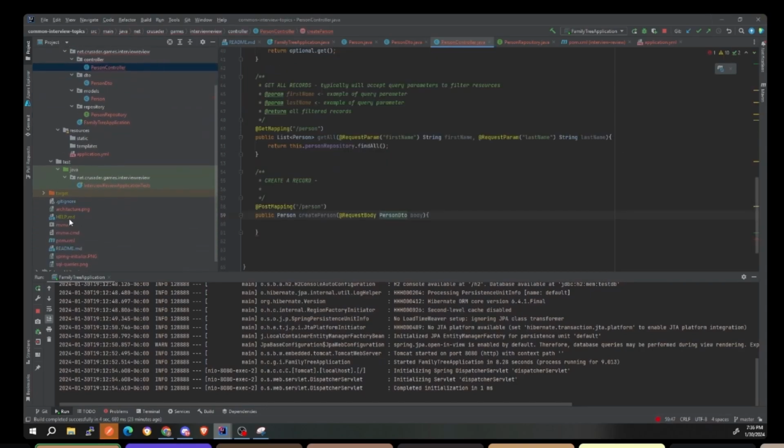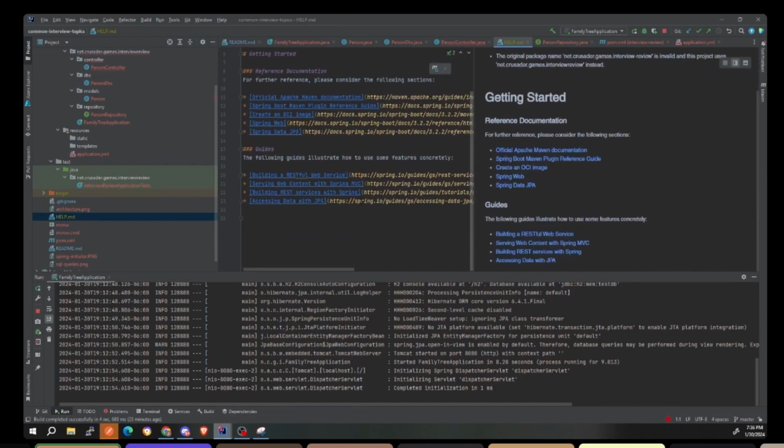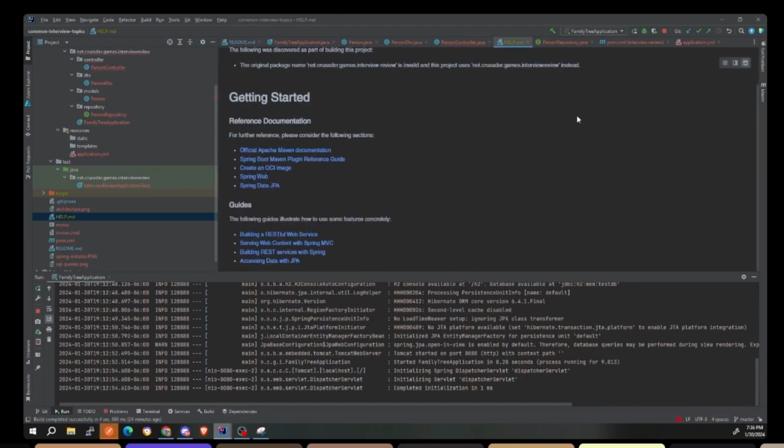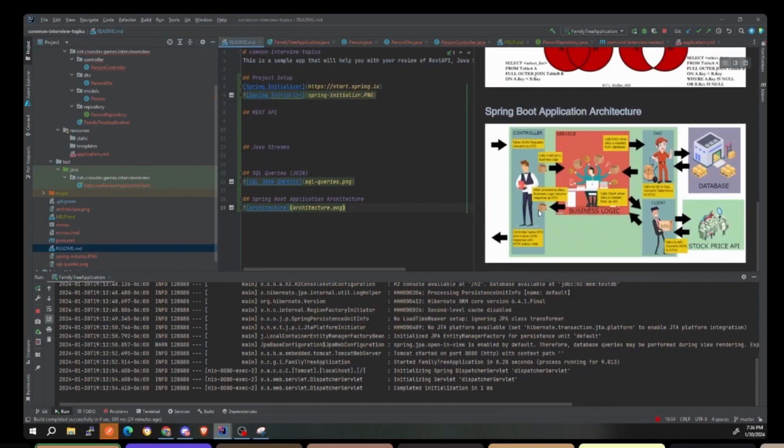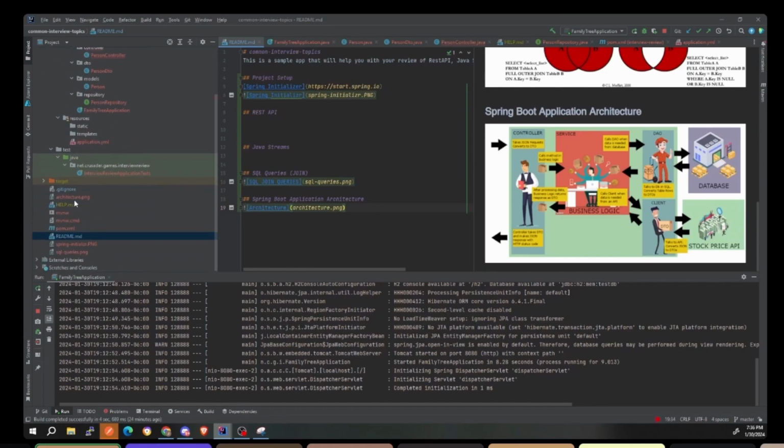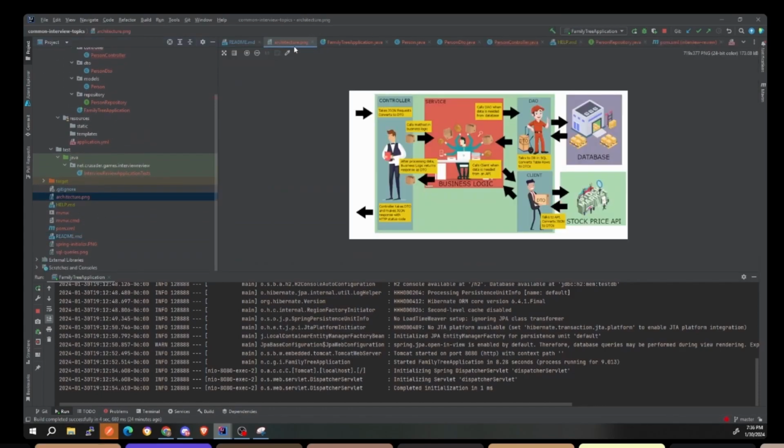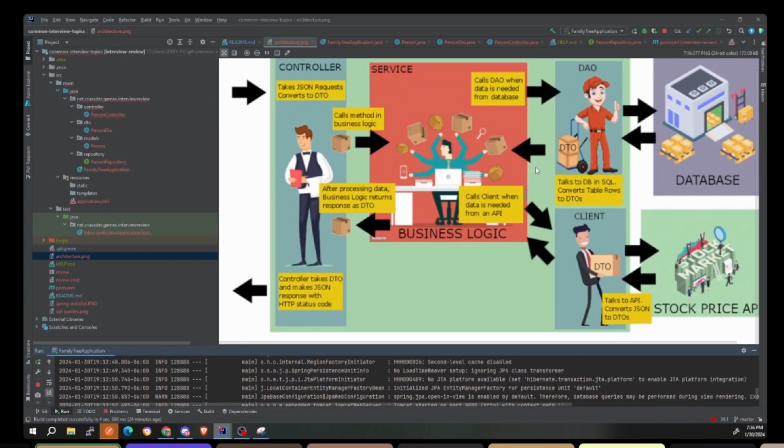So in this README, I have a map of this. You can see I have an image here of the architecture, and this is basically what I'm talking about. Let me see if I can open this up. This is how the application is broken down. You're going to have your controller.